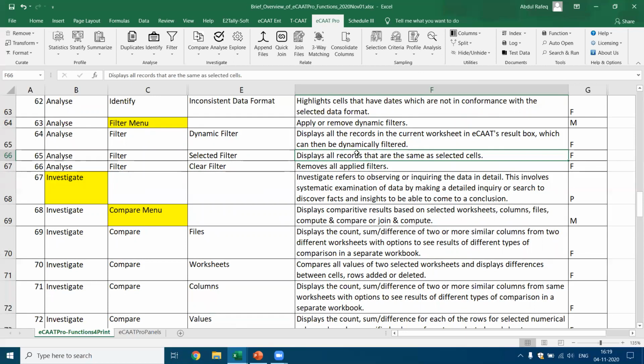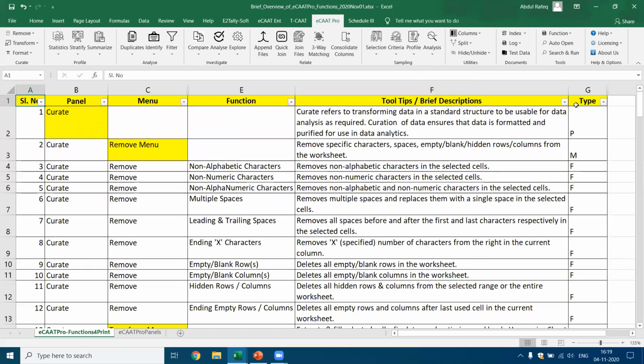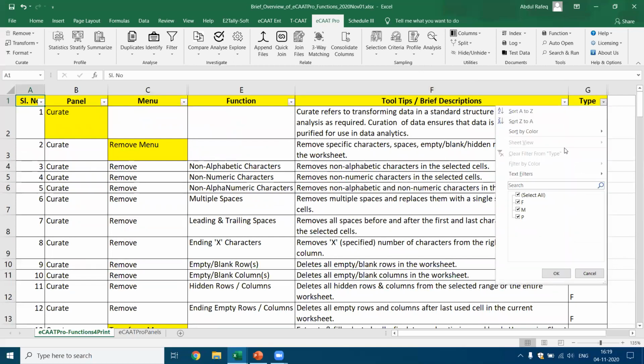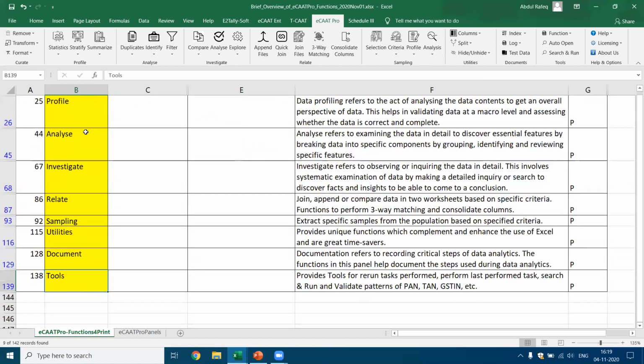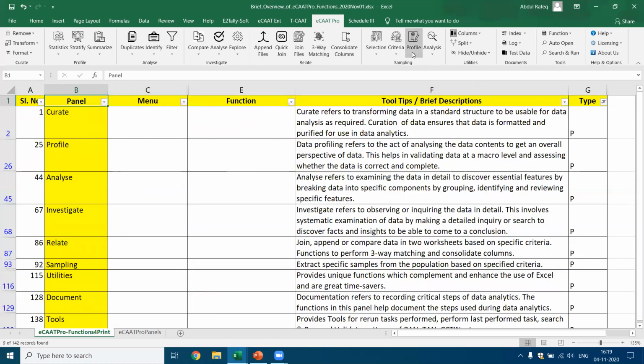Now, if you just see here, let me go home. If you look at the panel, if I just filter this based on the panel, you find there are totally, including the header, these are the panels which are available. Okay, similarly, if you look at the functions, let's look at what are the total number of functions.